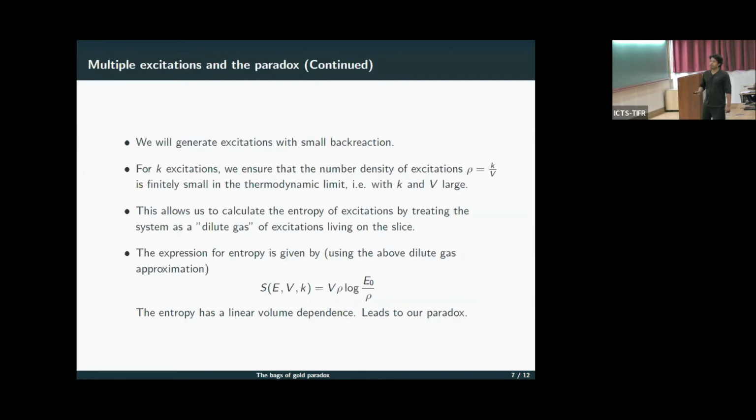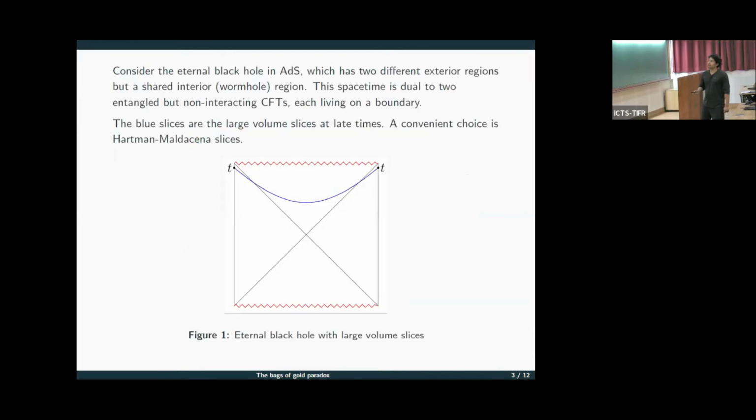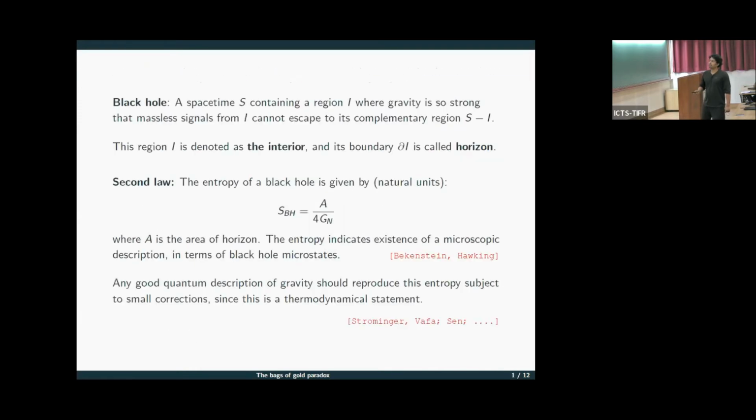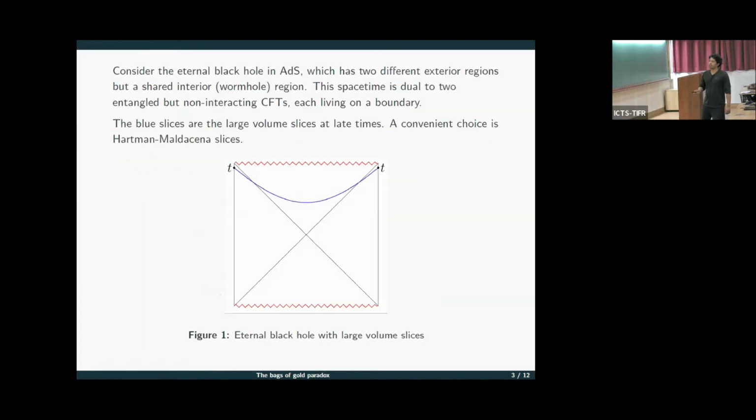So this entropy has this linear volume dependence, and that's why it has this dependence on time. This leads to a paradox, since we have already stated that this entropy goes as area, but now it's increasing with time and it goes as volume. So this is the paradox.